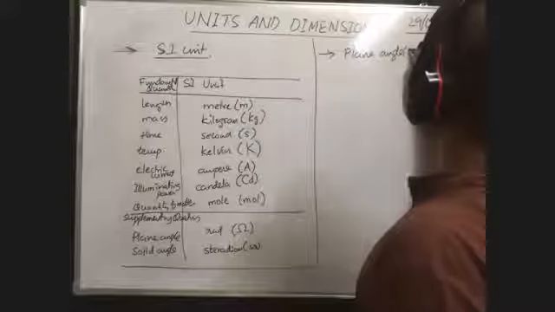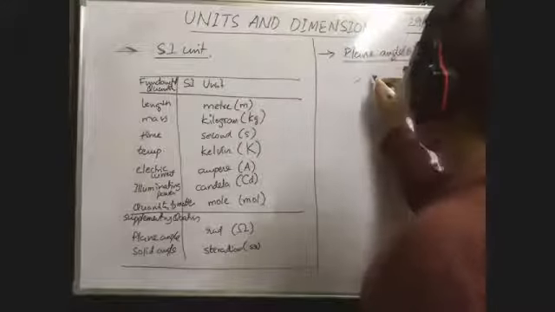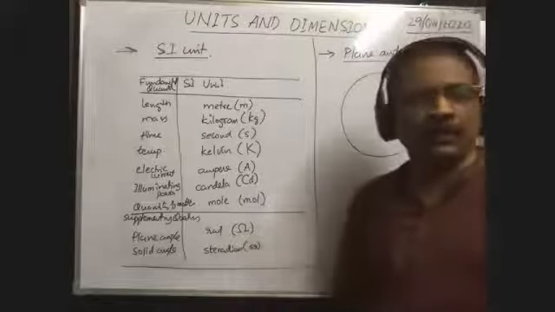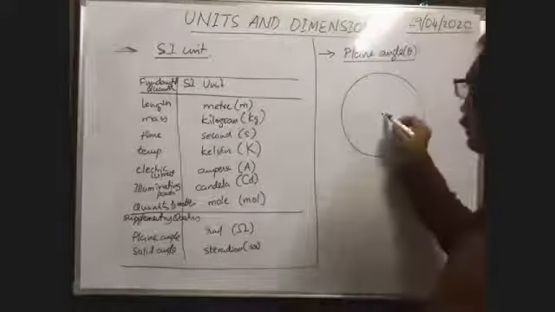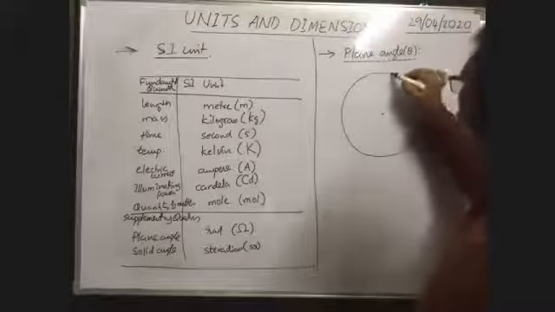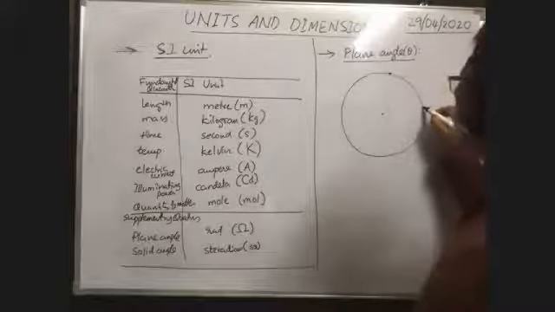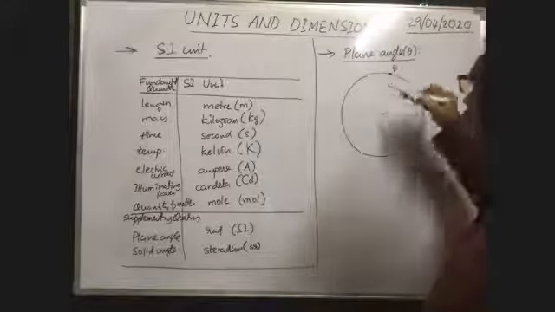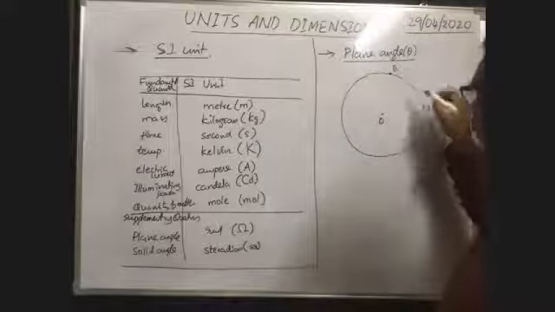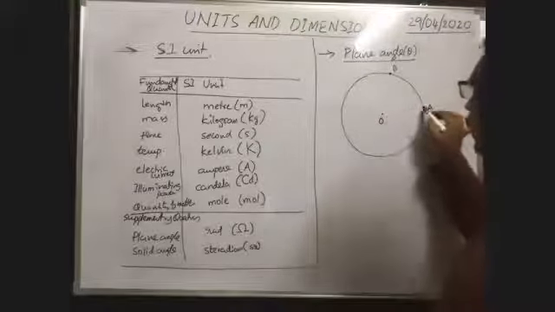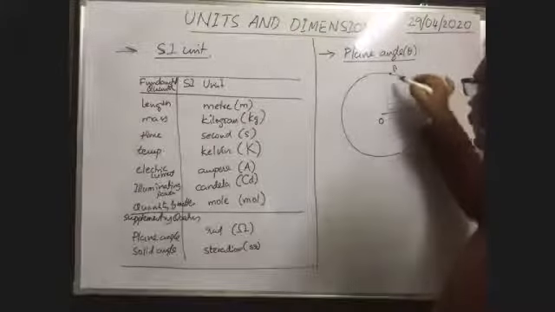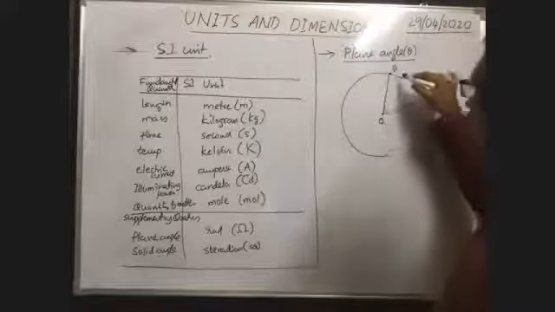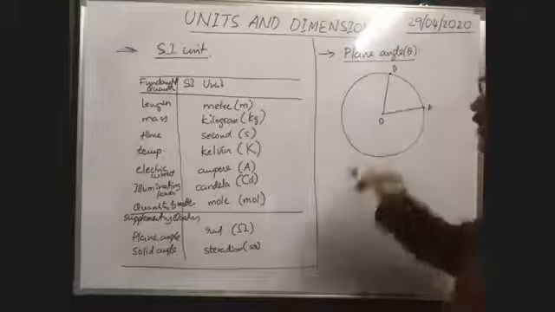Plane angle. Suppose in a plane you imagine a circle. You consider 2 points on the circle, A and B. This is the center of the circle. The line joining this point and the center is the radius vector. Here is one more radius vector. These are the lines obtained by joining the 2 ends of the arc of the circle at the center.